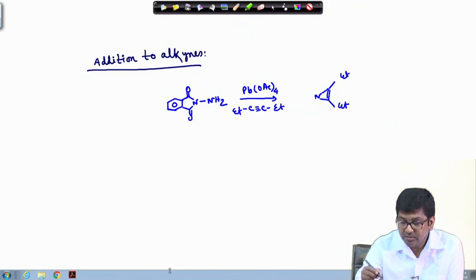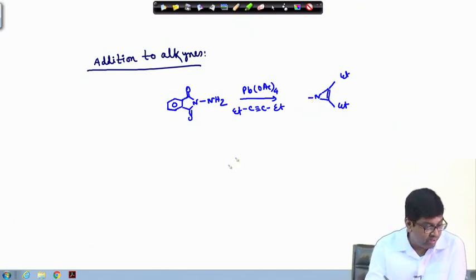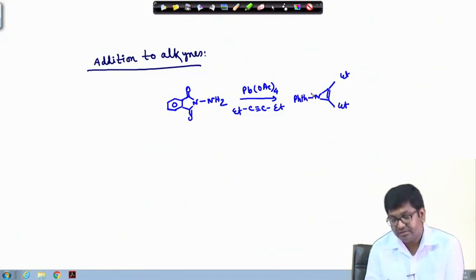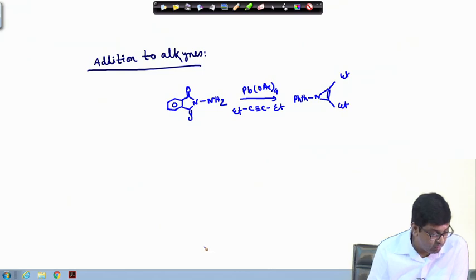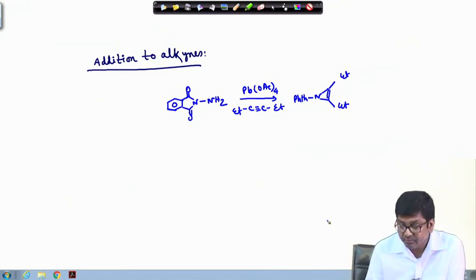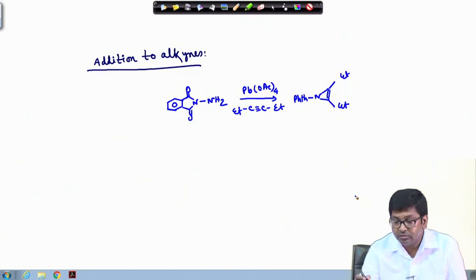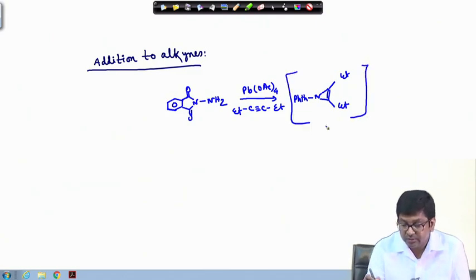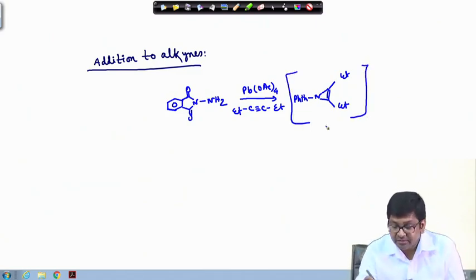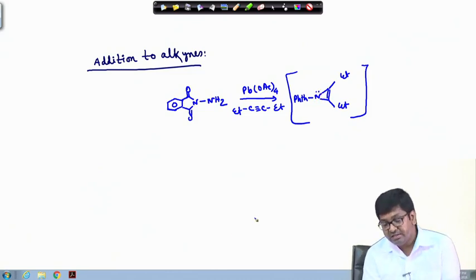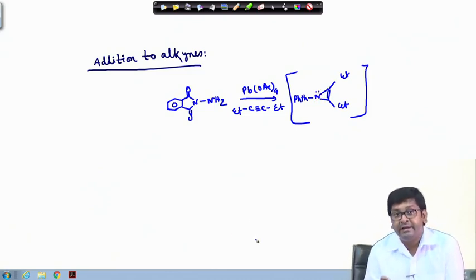Okay. Once it is having this, obviously I am not writing the whole thing. So, basically we can write PHTH in spite of writing the whole thing, and then we have seen that this compound is not stable, because if you see, the nitrogen has two lone pairs, and so in this case this is getting anti-aromatic.